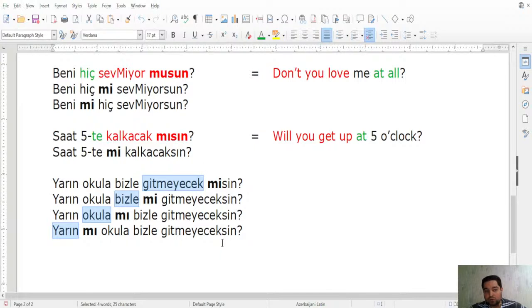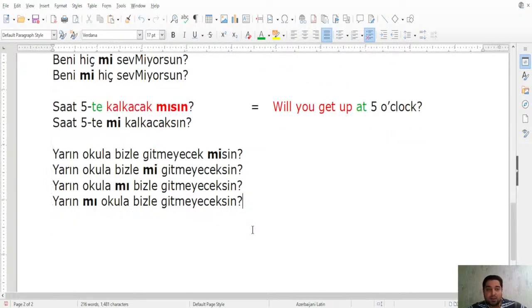But don't forget two rules. You always have to change the verb itself, it has to be negative or just affirmative, and also when you shift this mı, mi, mu, mü, it has to be transformed according to the vowel harmony. That's basically it about today's lesson.